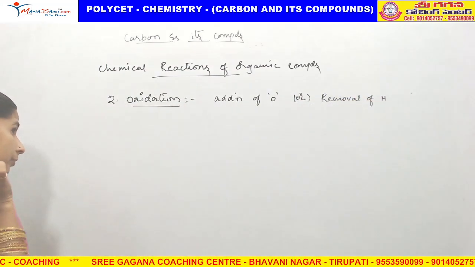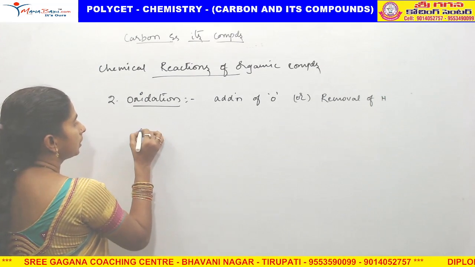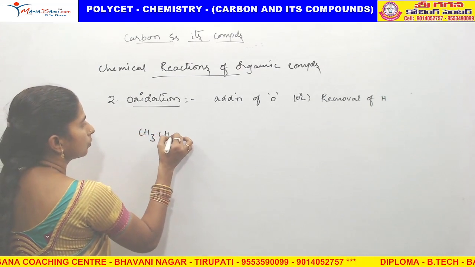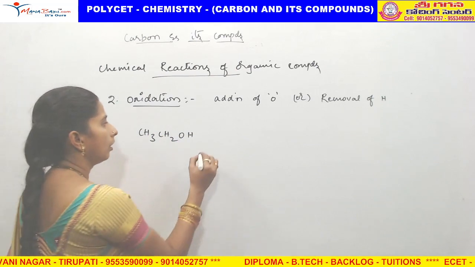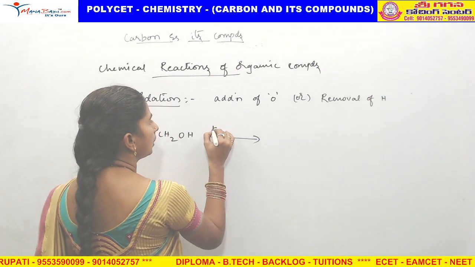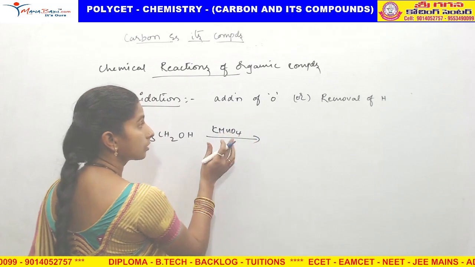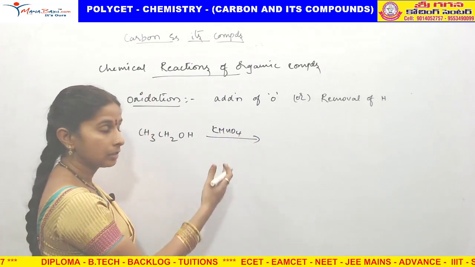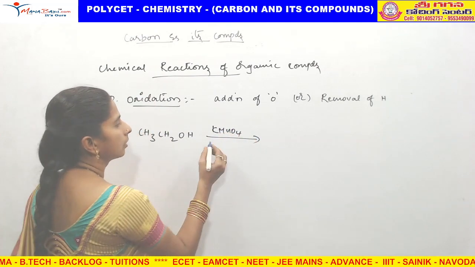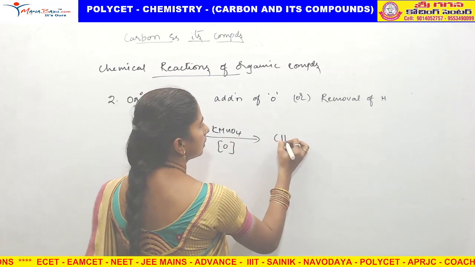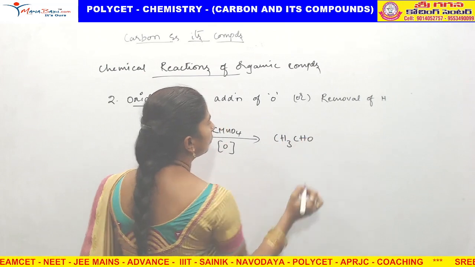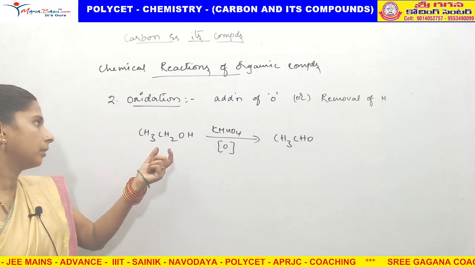For example, if you take CH3, CH2, OH, ethyl alcohol, ethanol, on oxidation with KMnO4, it is a good oxidizing agent. It means it gives the oxygens. So by adding oxygens, it is converting to aldehyde.